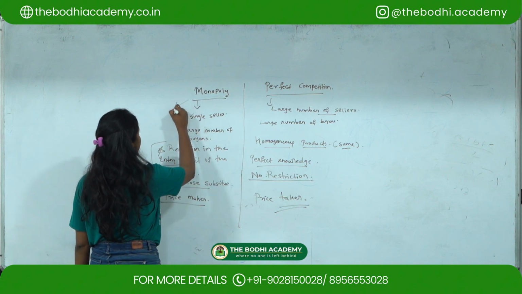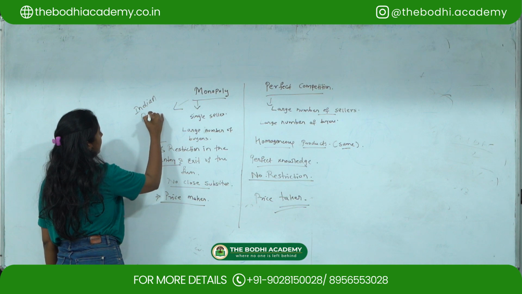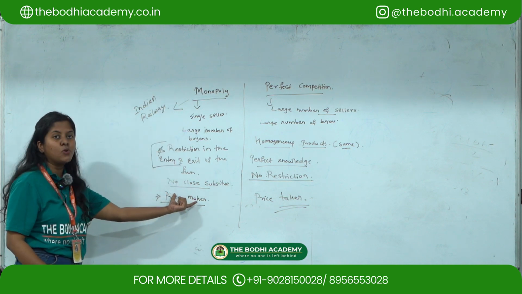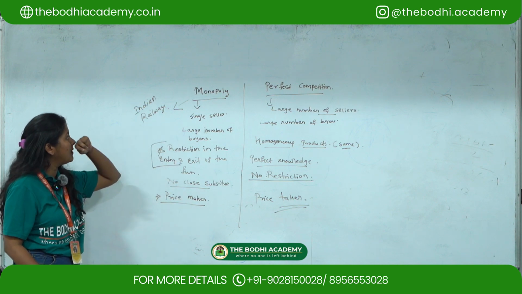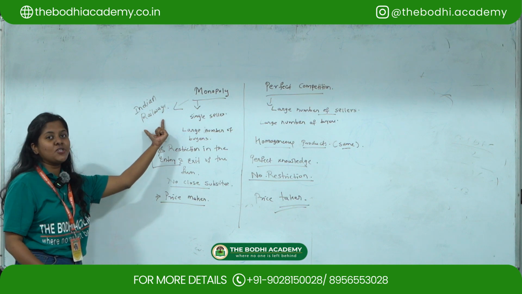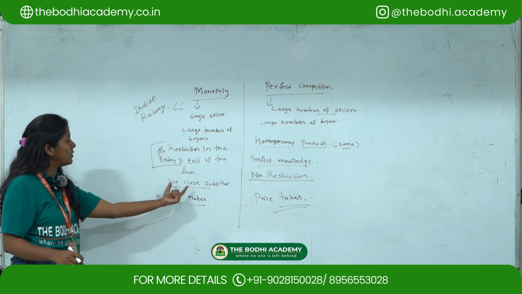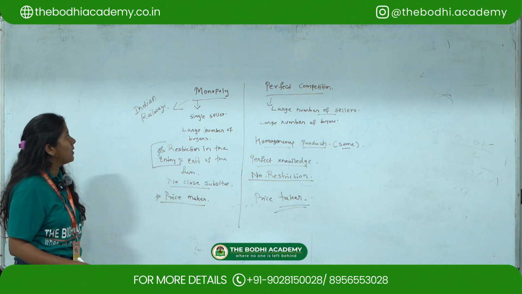For a monopoly example, we can take Indian Railways, because for Indian Railways there are no close substitutes. No one can replace Indian Railways, because everything is dependent on it.